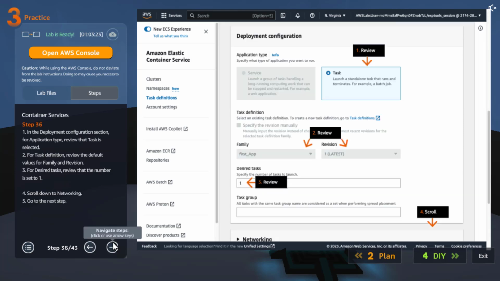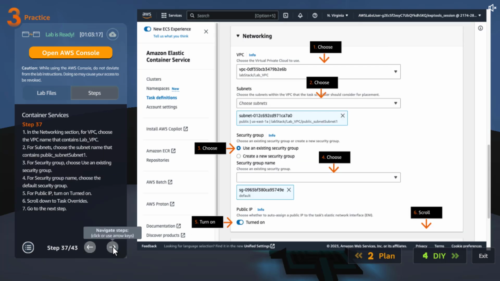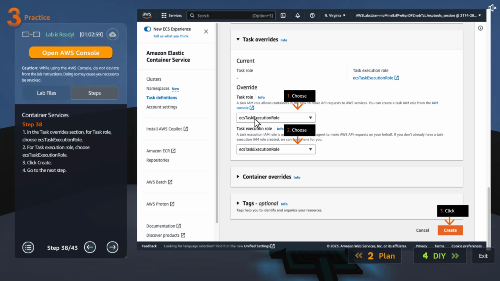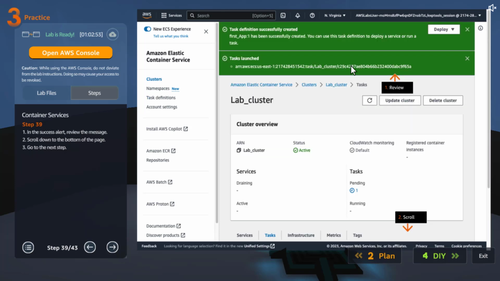Okay. And now review the family, revision, desired task 1. And then we will pick the VPC that is created for the lab. Then we'll choose the subnet that is in the VPC. Then use an existing security group. And that is that. Then turn on public IP, yes, because we need to access it. And then we are going to pick the role ECS task execution role in both the cases, then click create. And then it will be launched.